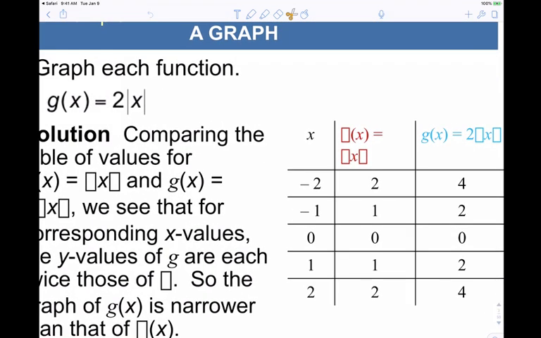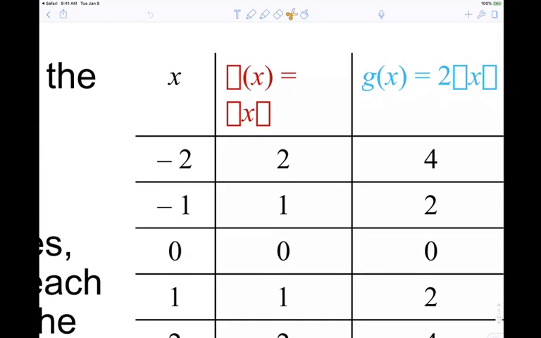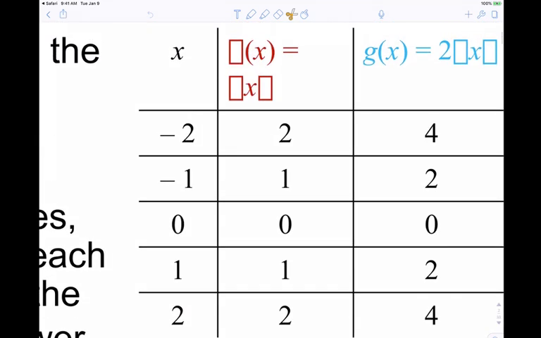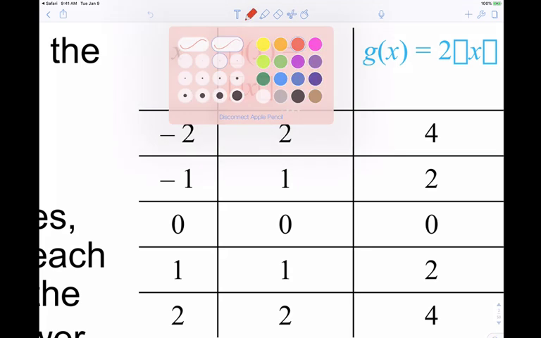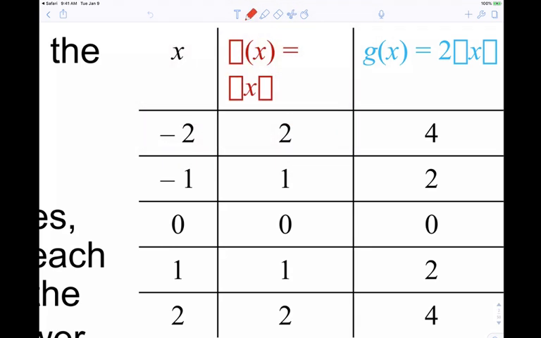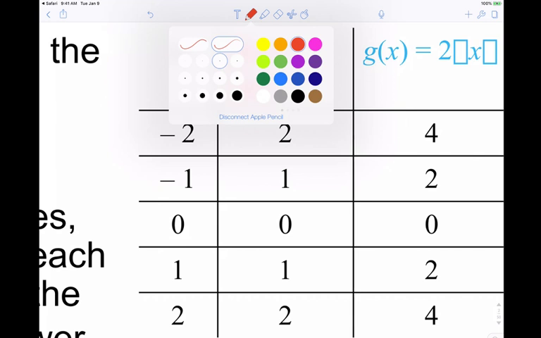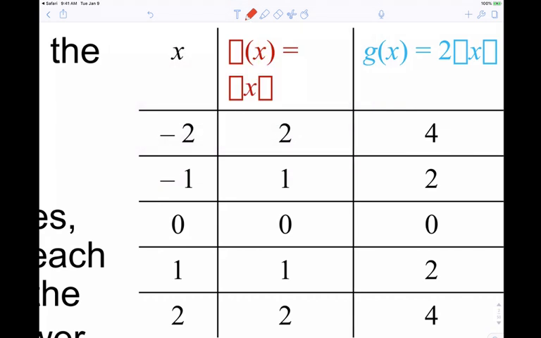Okay, so we can make a table, right? We just chose some values of x on the left. This red is supposed to be f of x. Even my pen is not working properly. Maybe if I make it thicker, it'll behave better. Nope.